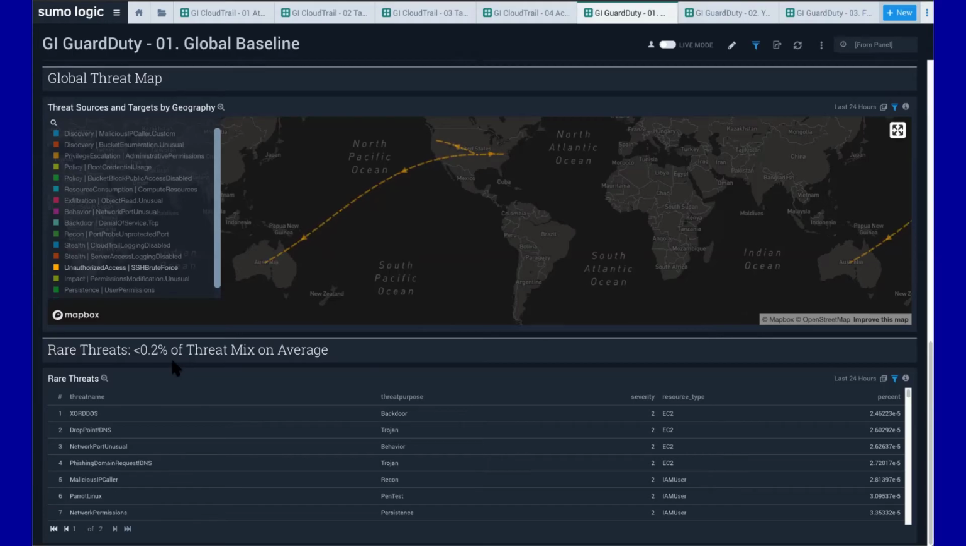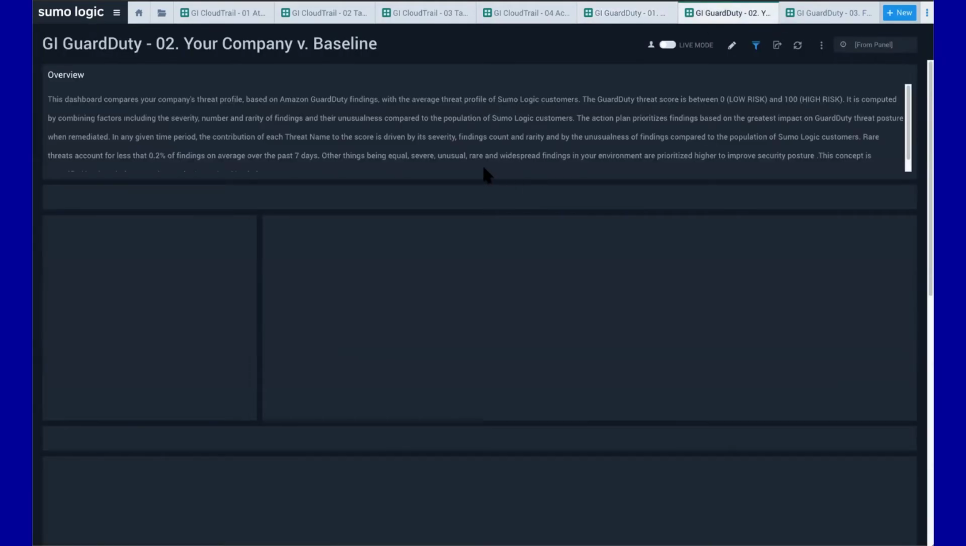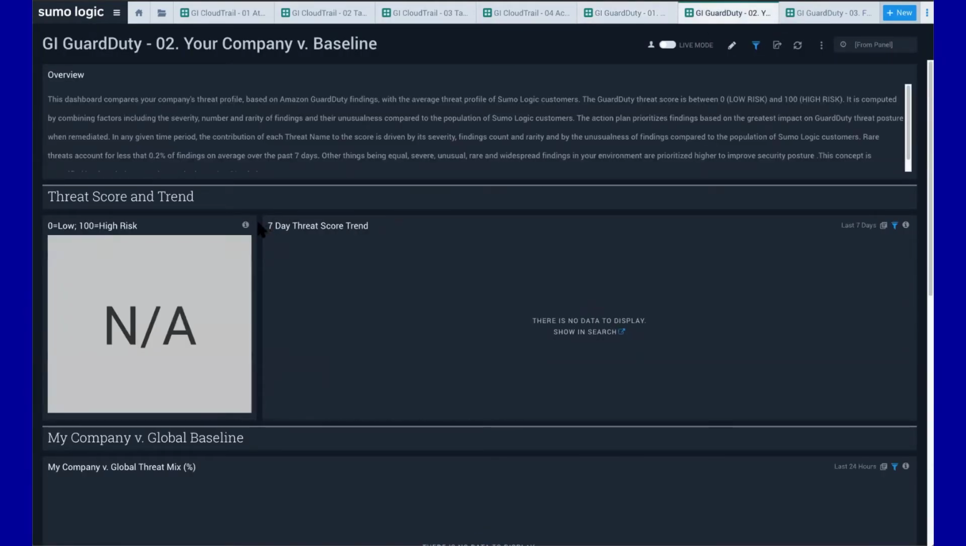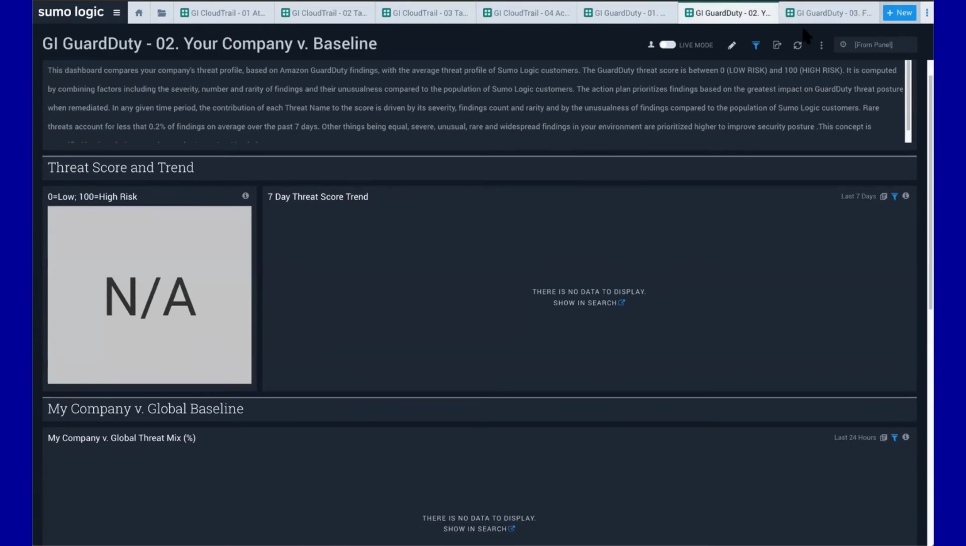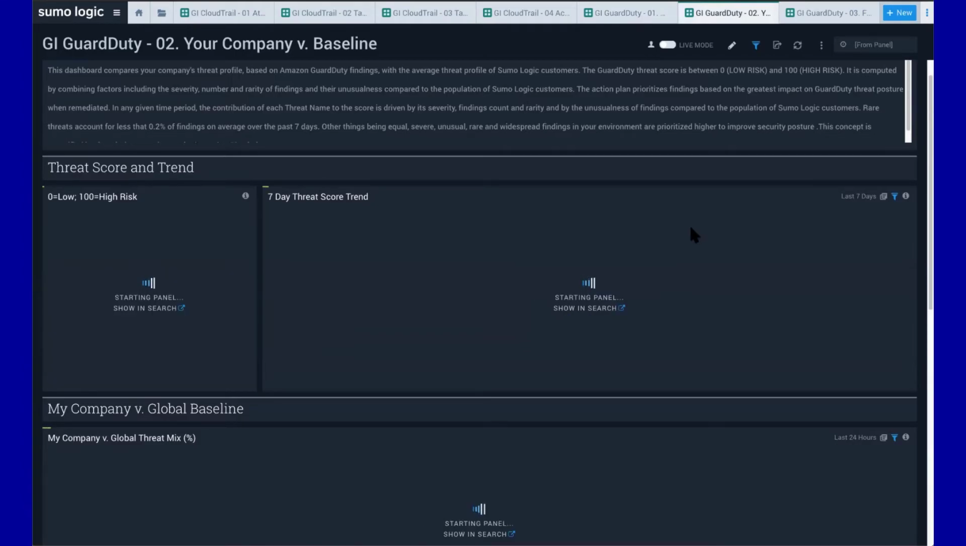Well, simply put, by recognizing what the rare threats are and being able to give you that view of how you compare to all the threats that are coming in, and then specifically, how you compare against the rare threats. So let's take a look at that in action. Let's refresh this page again and give this a moment to load.